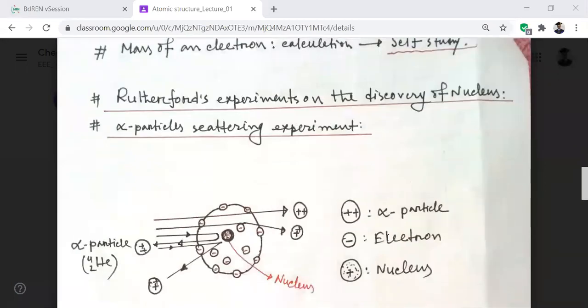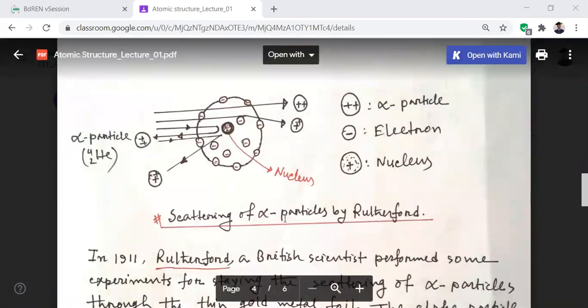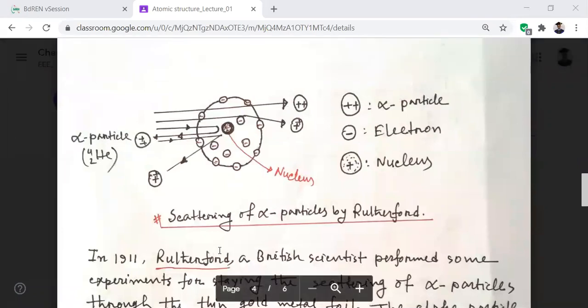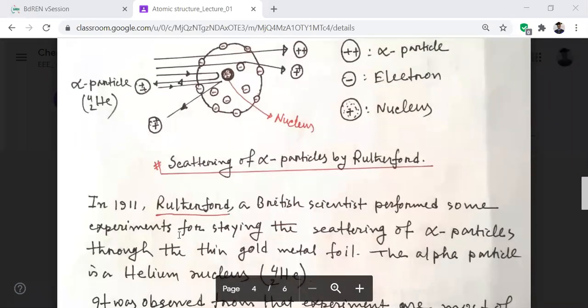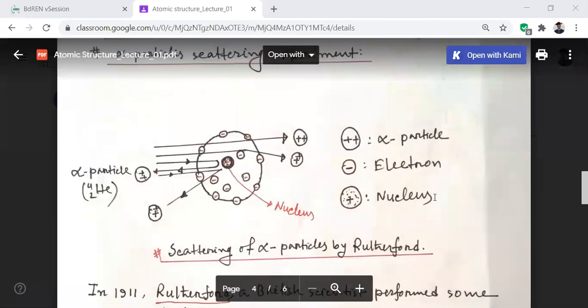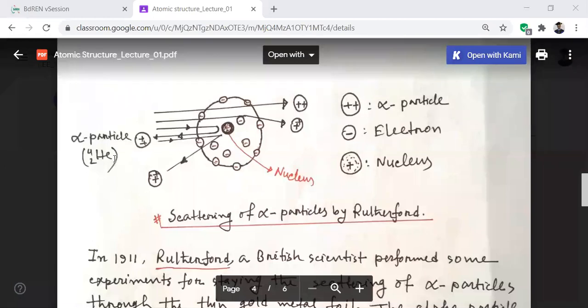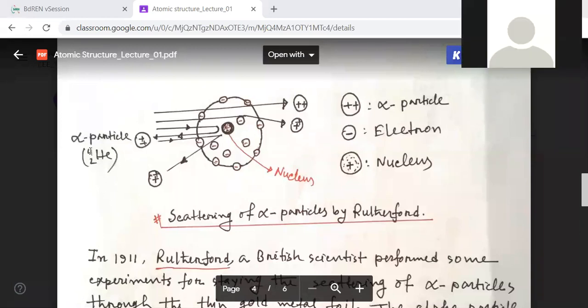The question may come in any way. The drawing here is not so good, I just tried to show the basics. See, in 1911, Rutherford, a British scientist, performed some experiments for studying the scattering of alpha particles. First of all, you have to know what is an alpha particle. An alpha particle is helium with atomic number 2 and atomic mass 4. This is the alpha particle, helium 2, 4, where this is the atomic number and this is the atomic mass.